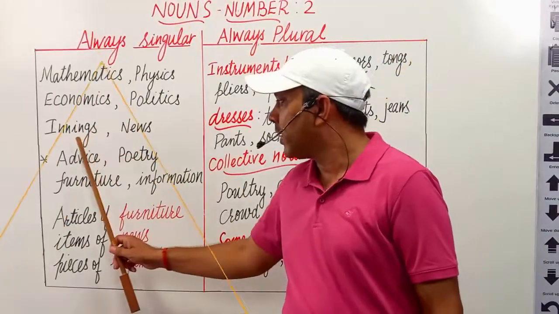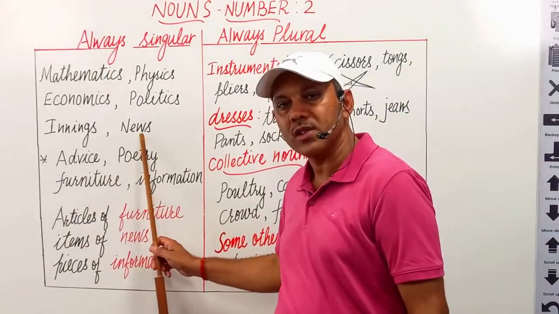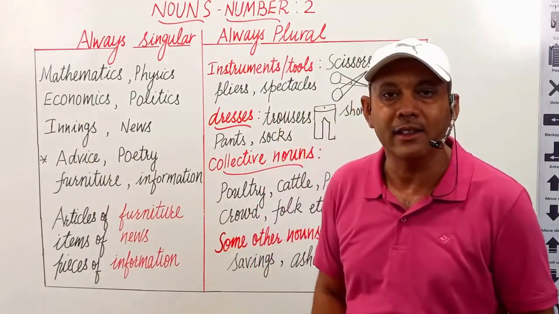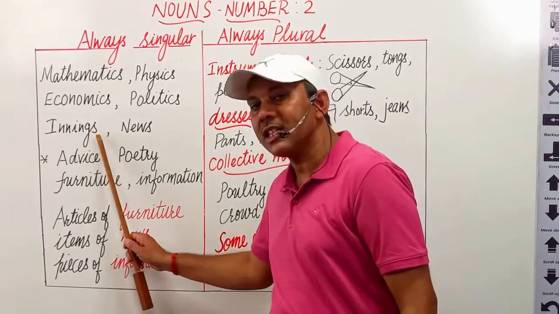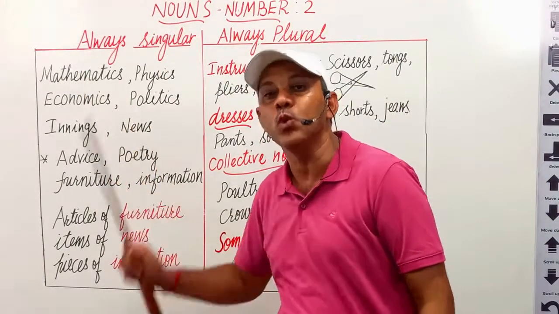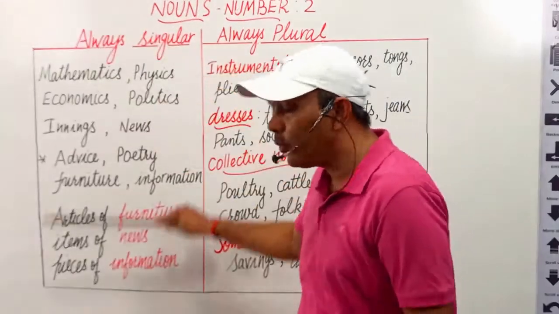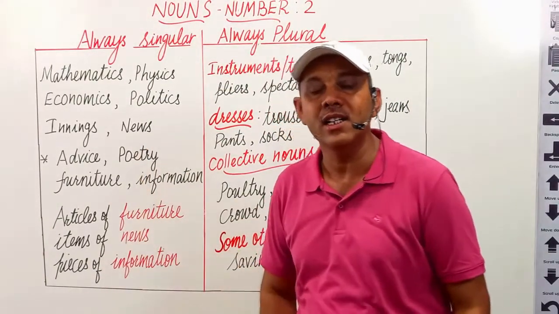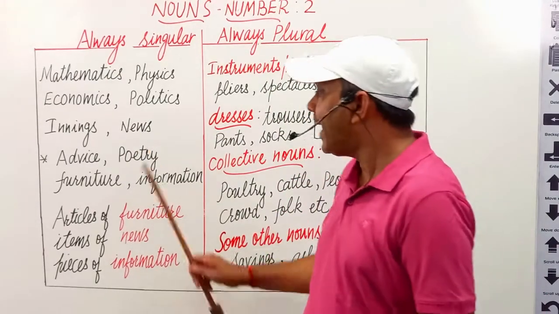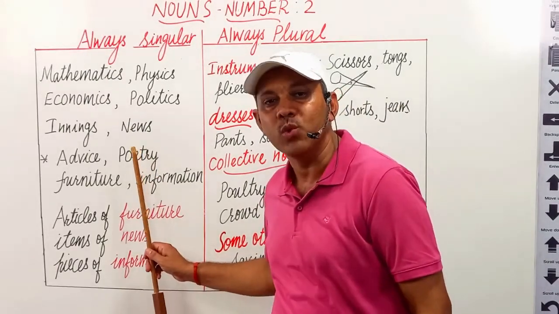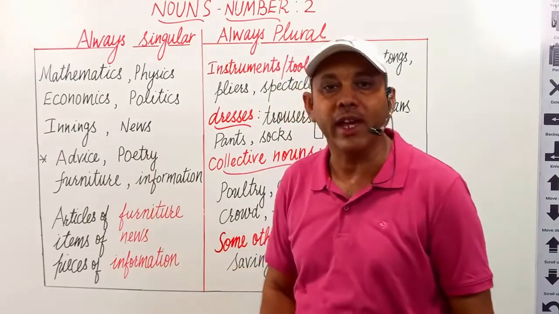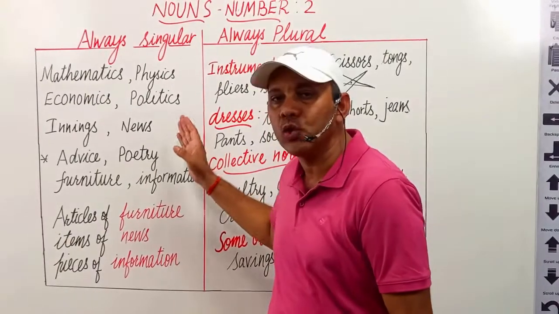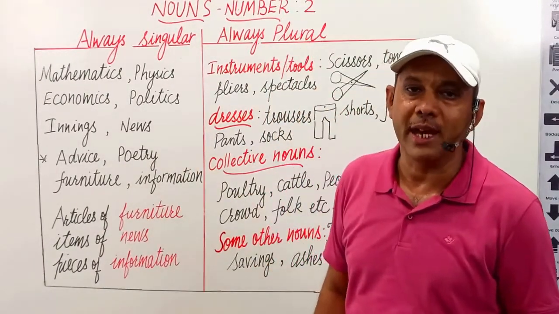Next is innings, news. They played an innings, not an inning. This s does not make these nouns plural. They are always singular. For example, news. I heard a news and the news was true. The news was fake. We shall always use singular verb with them.